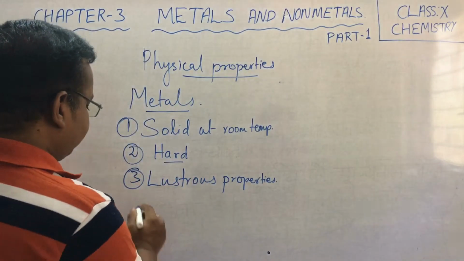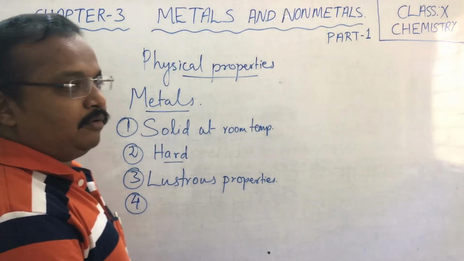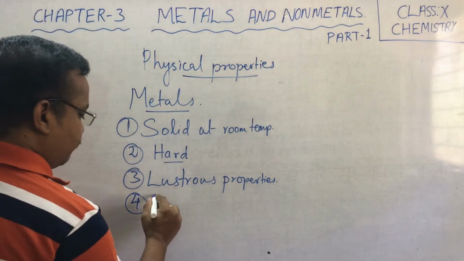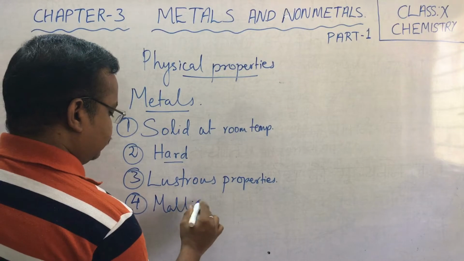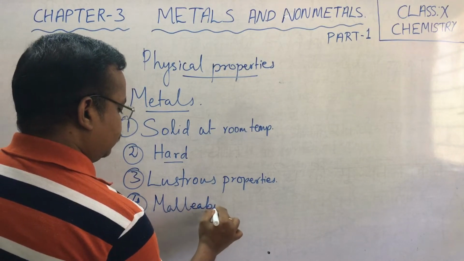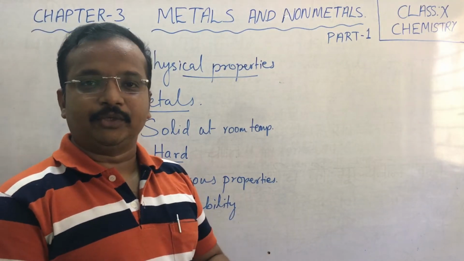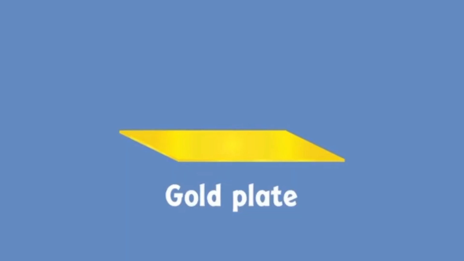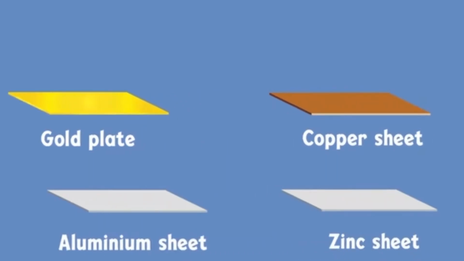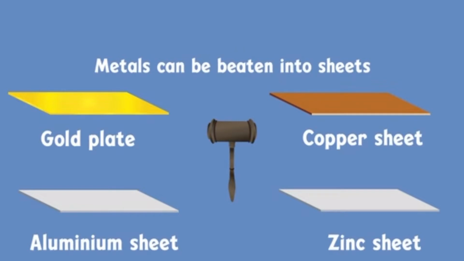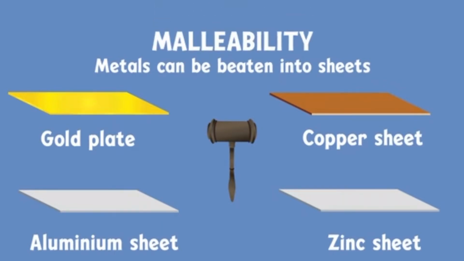Next we have the fourth one. Children, metals can be beaten into thin sheets. That property we call malleability. What is malleability? Metals can be beaten into thin sheets. How do you think huge aluminium sheets are made? Or sheets of copper or zinc? If I take a hammer and beat them, will they break or will they turn into sheets? It is the amazing property of metals to be beaten into sheets. And we call this property of metals malleability of metals.